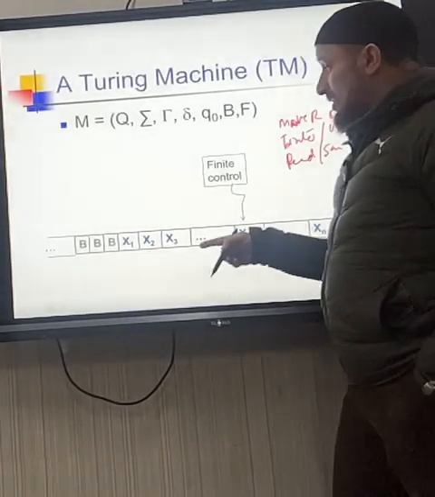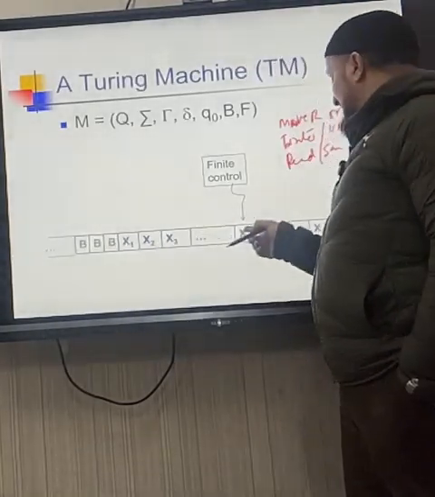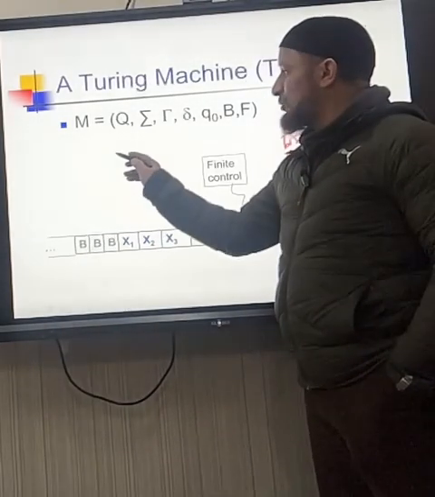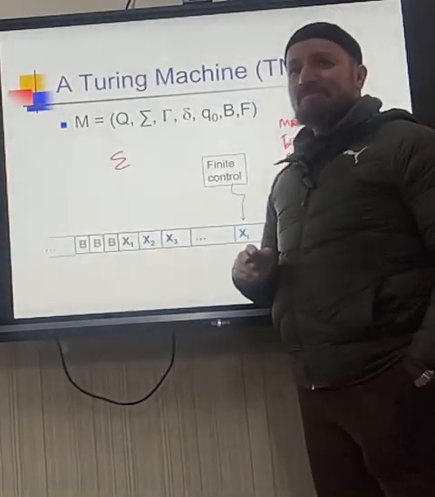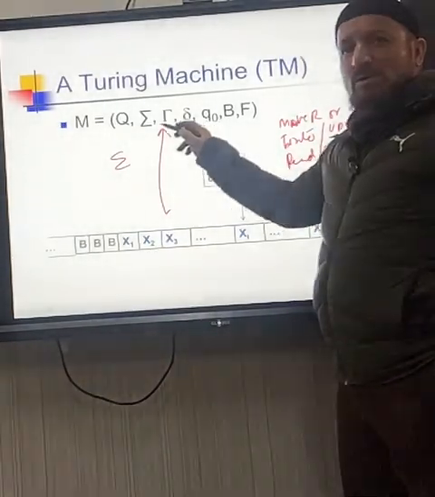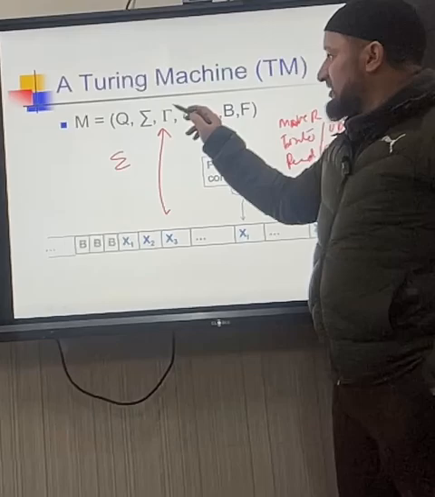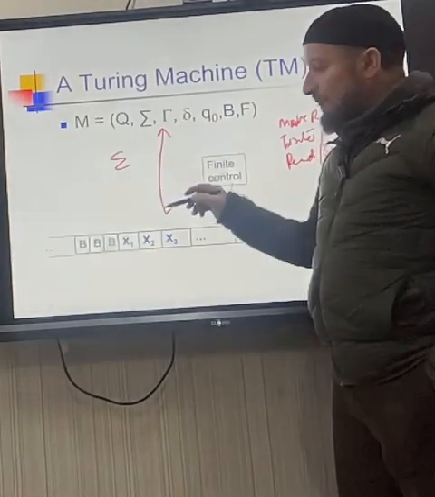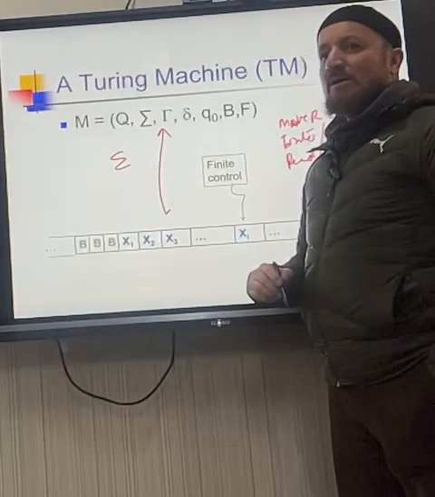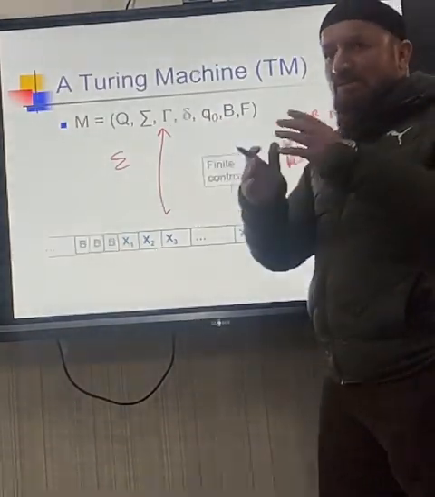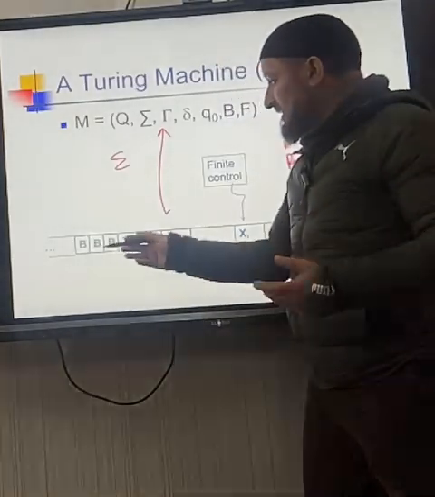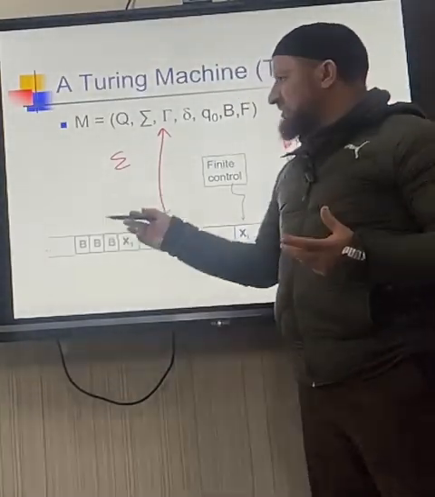So these are, if you could see B's and then there are the X's. These are two different things. These B's are the input. This is from the sigma. Okay? And these X's are from the tau, the capital gamma. This tau is a set of symbols to be written on the tape. These tau is the set of symbols which we want to write on the tape. With the example, you understand it properly. And these B's or A's or whatever is the sigma.